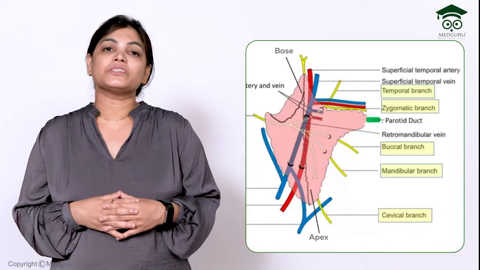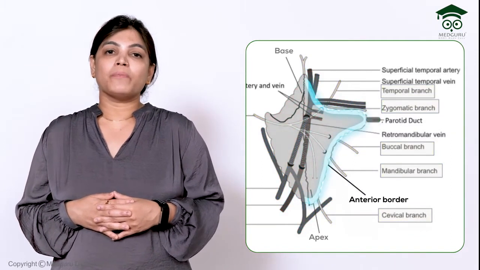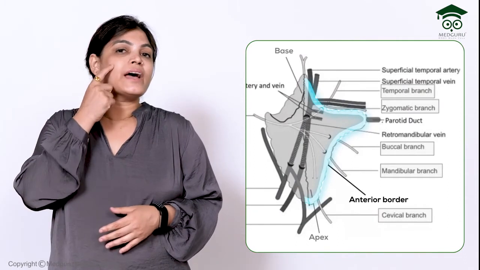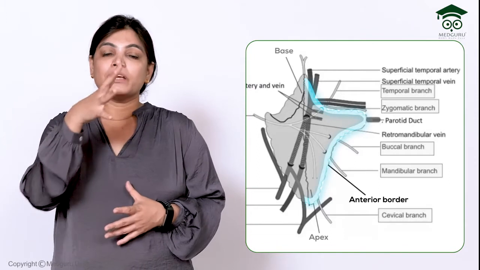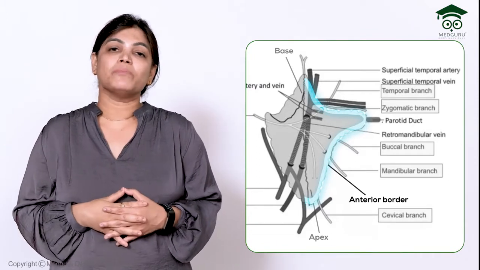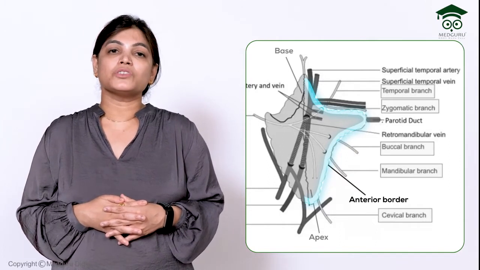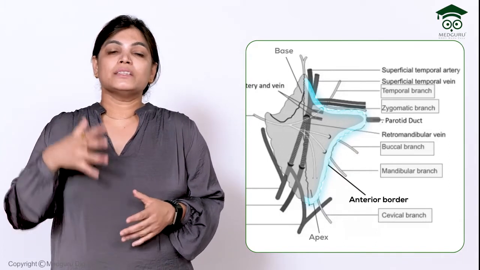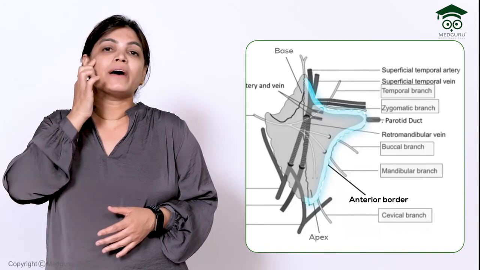Now coming to the relations on the anterior border of the parotid gland. From the anterior border emerge the terminal branches of the facial nerve. The terminal branches of the facial nerve emerge in a form just like a goose foot. These are the branches emerging from the anterior border of the parotid gland.